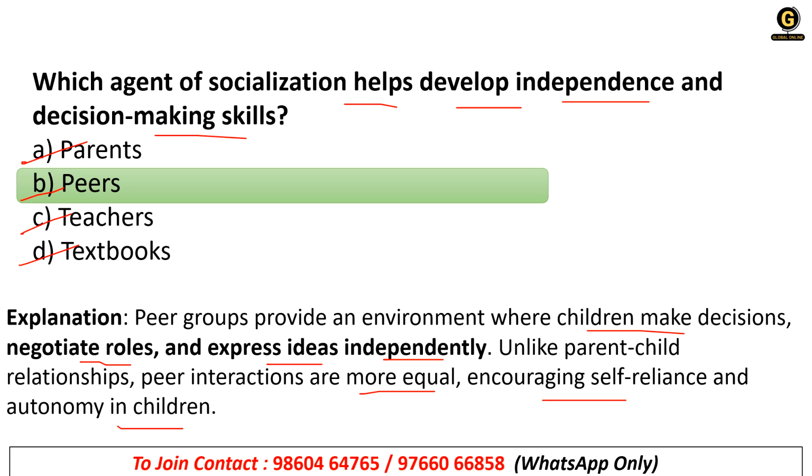So basically, every agent of socialization, whether it is parents, peers, teachers, and all, at every stage impacts differently the development of the student. Clear? So we need to understand all the agents or all the factors of socialization. Clear? Let's move to the next question.